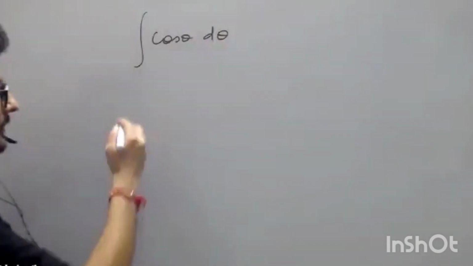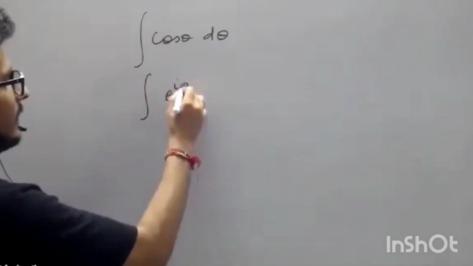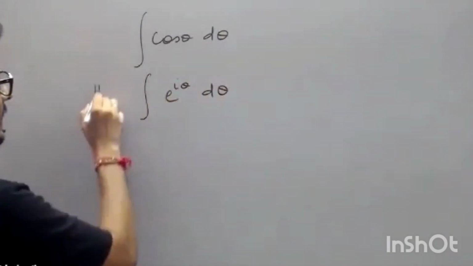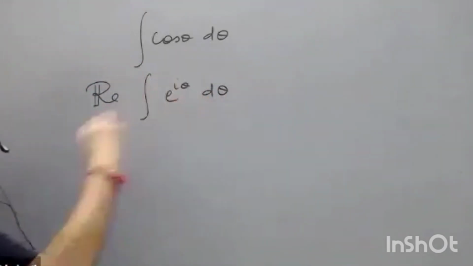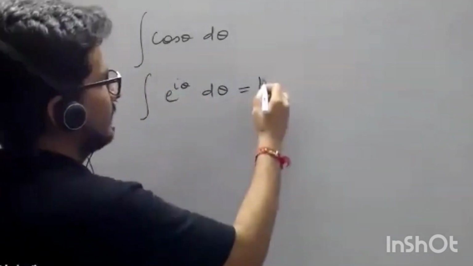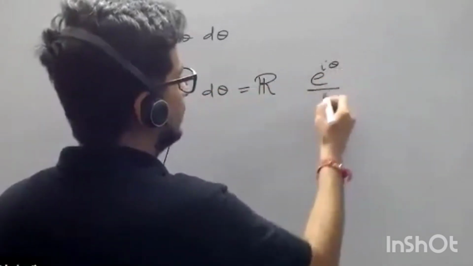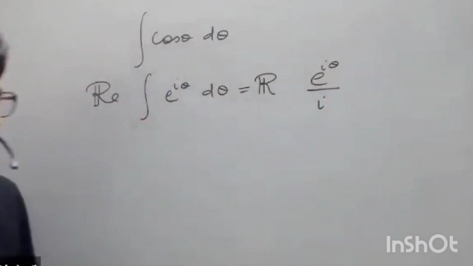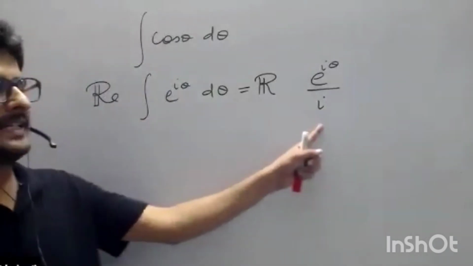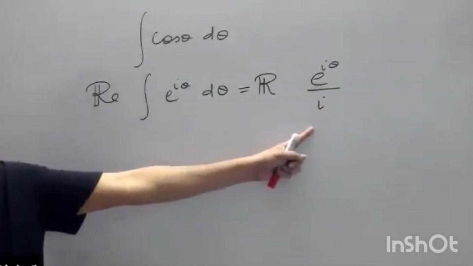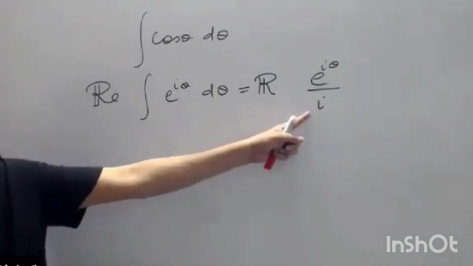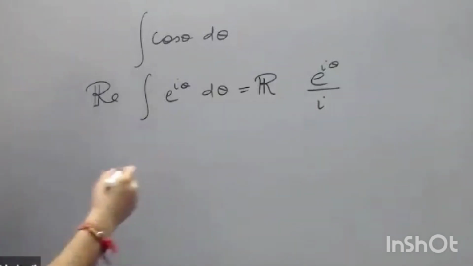I will write the integral of e to the power i theta d theta, and take the real part. Can I write this? Because I told you cos theta is equal to real of this. So that will become real of, what is the integral of this? e to the power i theta by i. Iota will be just treated like a number, a constant number.